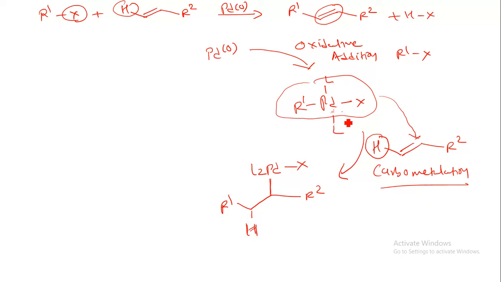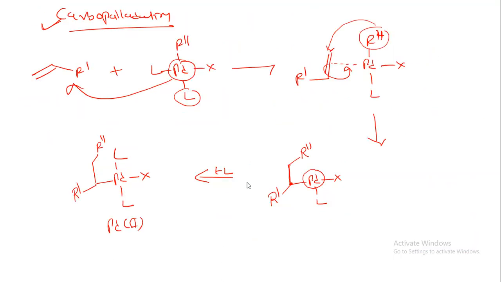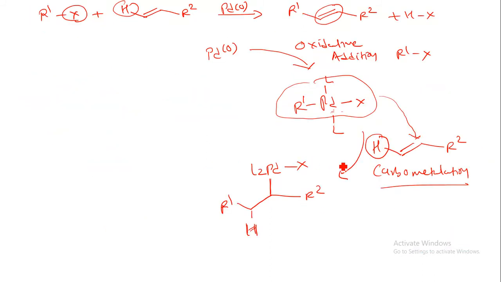This whole group is attached over here, and hydrogen is attached over here by the removal of one ligand, that I already explained in the carbopalladation. Okay, in carbopalladation you can see over here this palladium will interact with the C=C, that is the Heck reaction. So now this R2 group attached over here, they can form a bond between the carbon-carbon double bond and the palladium metal. Now this palladium metal again reacts with the ligand, it can form R1C-CR2 palladium ligand and X. Okay, so a similar type of step takes place over here.